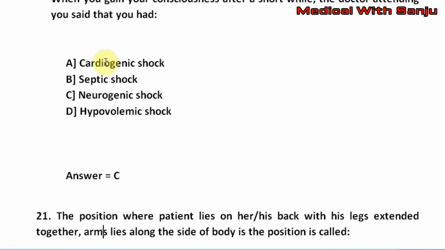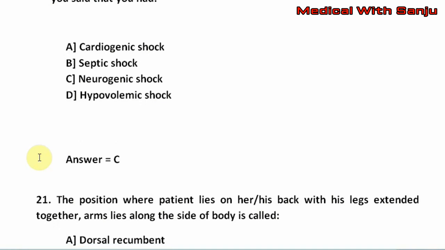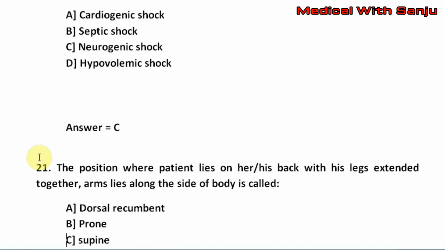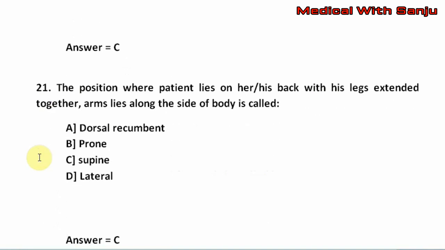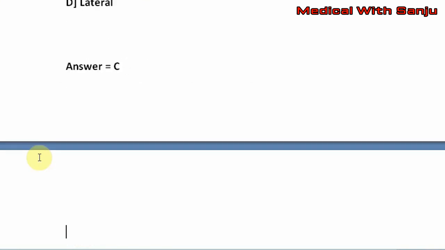Question number 21. The position where patient lies on his or her back with his legs extended together, arms lies along the side of the body is called option A, dorsal recumbent. Option B, prone. Option C, supine. Option D, lateral. The right answer is option C, that is supine.